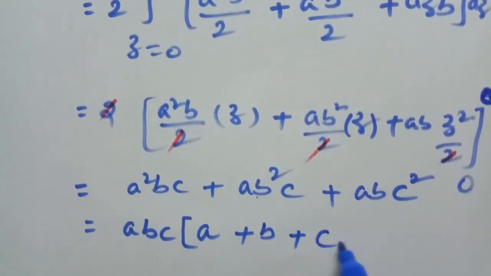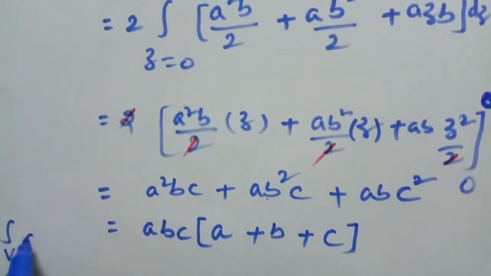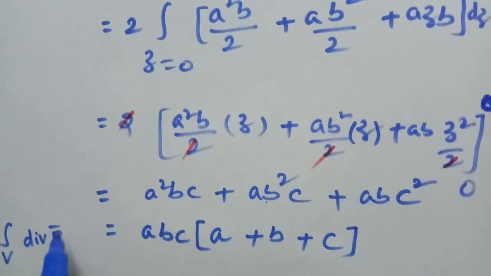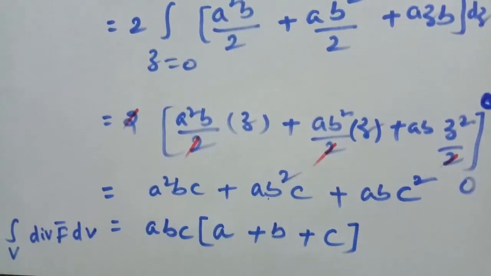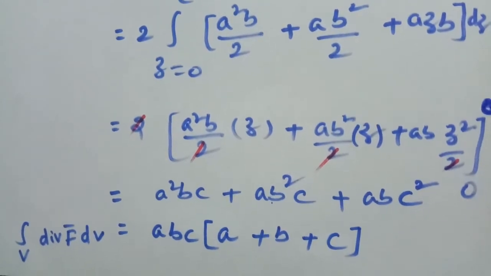Therefore the remaining factors are a, b, c. Therefore the integral over V of div f bar dv is equal to a b c into (a plus b plus c).